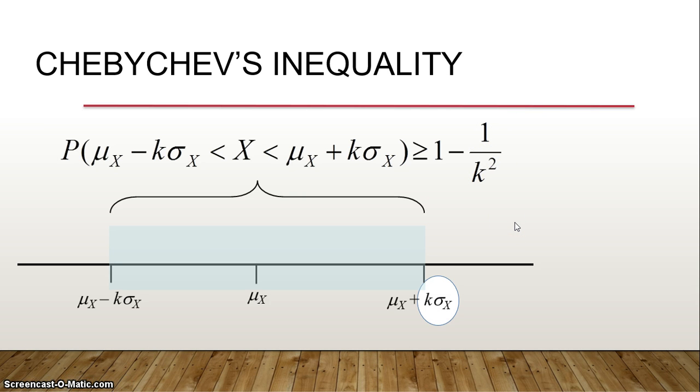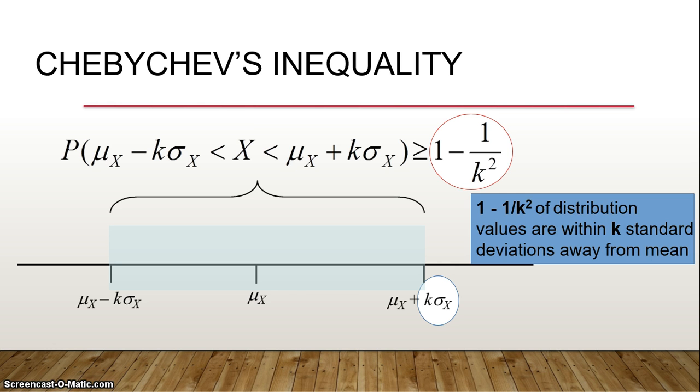So this is the bound again, with k the positive constant. So 1 minus 1 by k square, what does it mean? These many values are within k standard deviations away from the mean. The other way around, only 1 by k square of the distribution values will be outside.